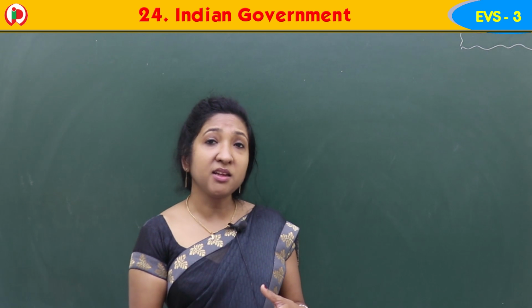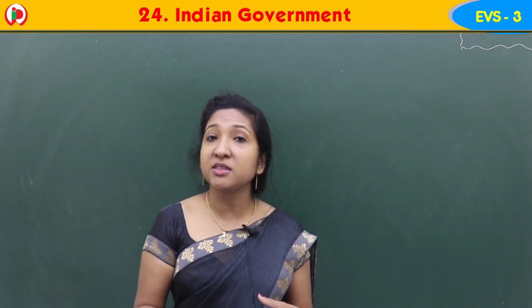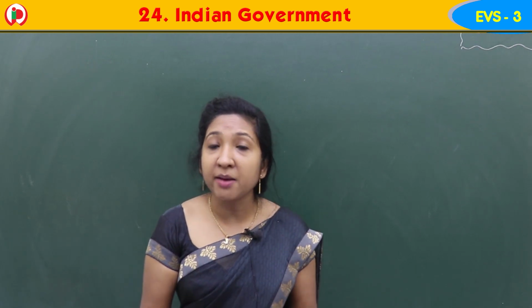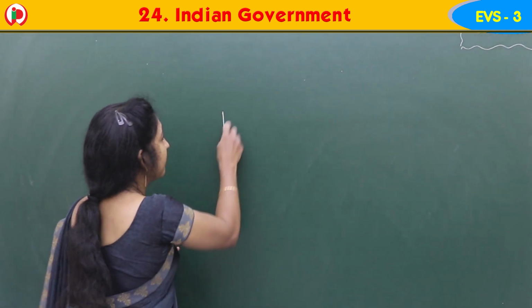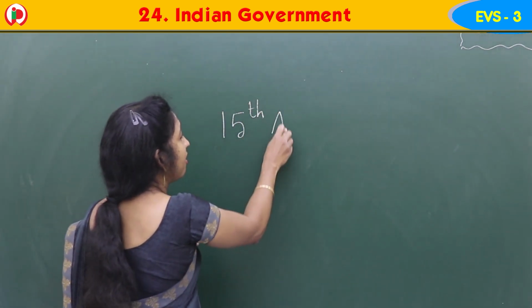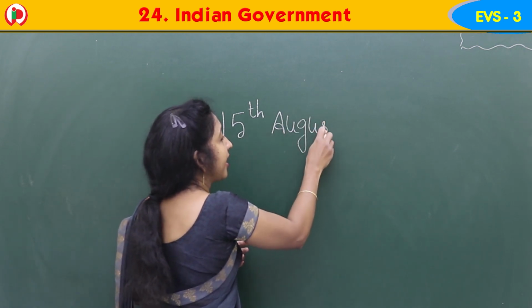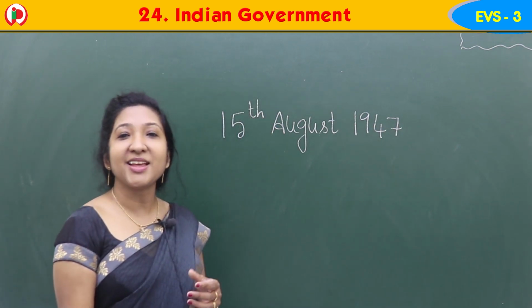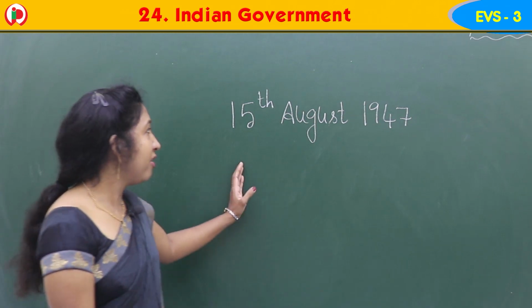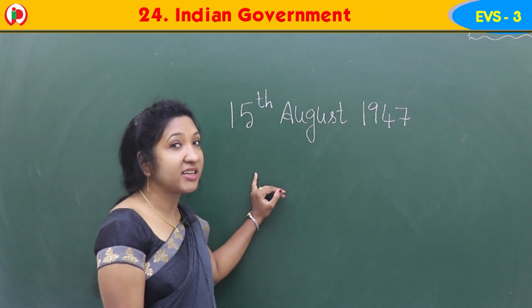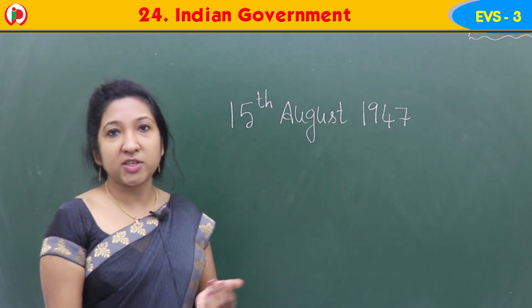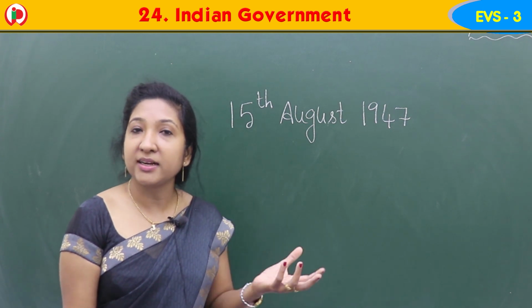So when did our India get independence? On which day do we celebrate Independence Day? India got freedom on 15th August 1947, and we celebrate Independence Day on this day. India got freedom on this particular day.